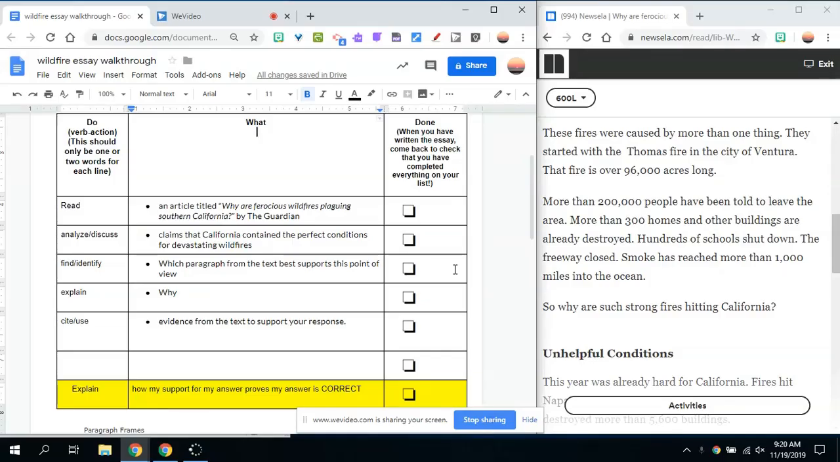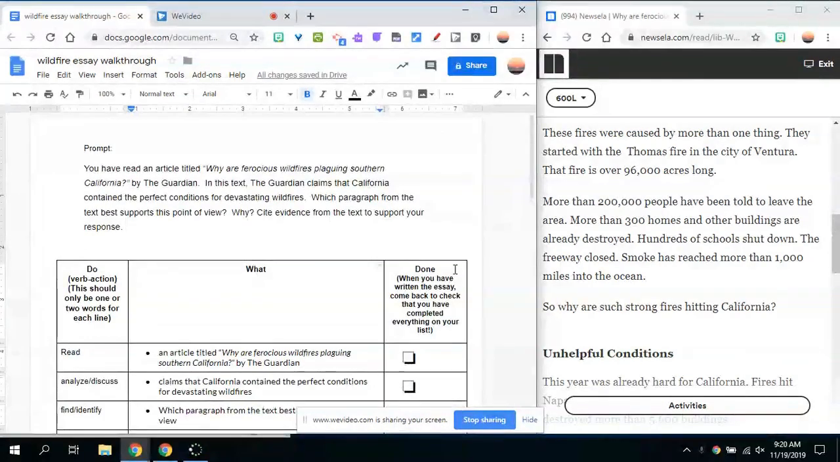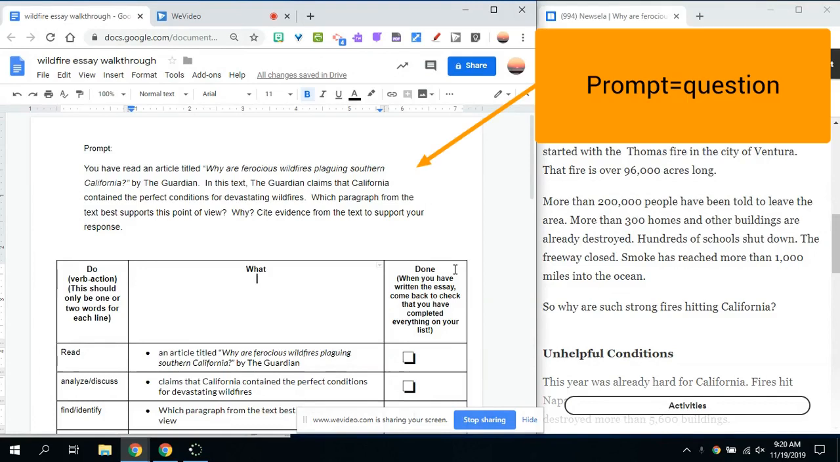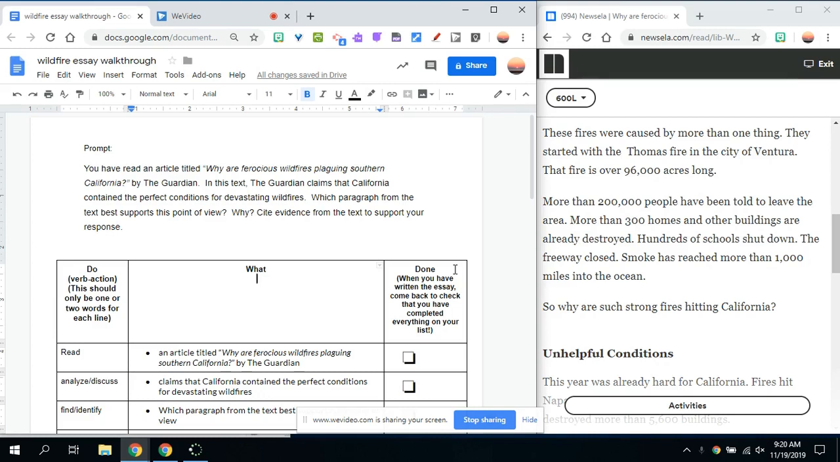Hi, we're going to walk through answering a prompt and looking at the pieces of our response. So the prompt says, you have read an article titled Why Are Ferocious Wildfires Plaguing Southern California by The Guardian. In this text, The Guardian claims that California contained the perfect conditions for devastating wildfires. Which paragraph from the text best supports this point of view? Why? Cite evidence from the text to support your response.